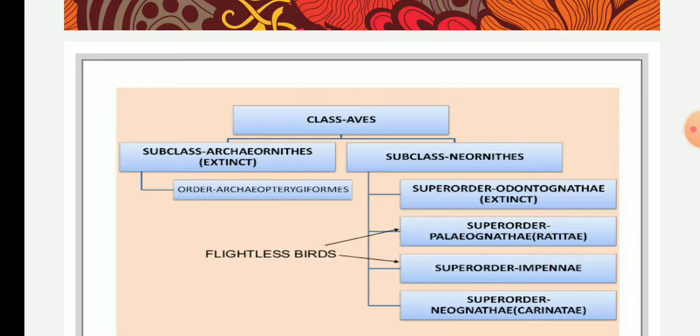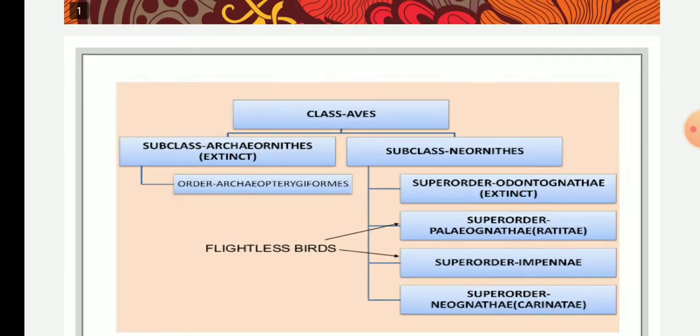This superorder includes 21 orders, and only one order is extinct, whilst the other 20 are living ones. So we'll start with superorder Neognathae.